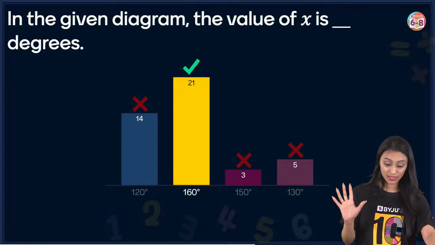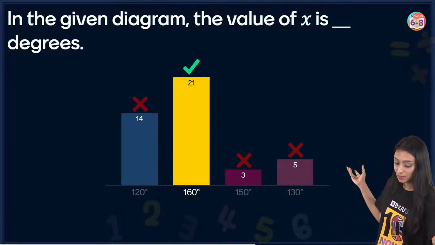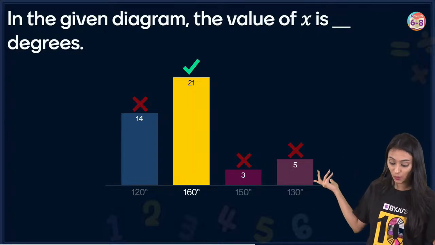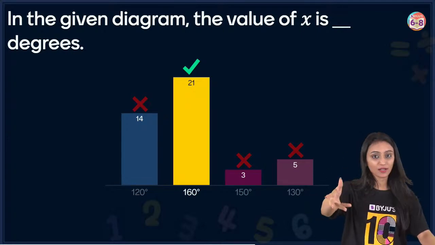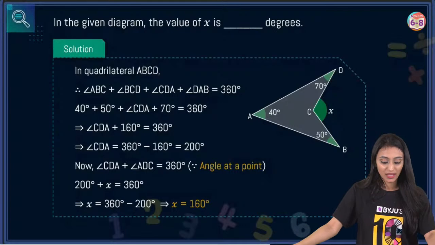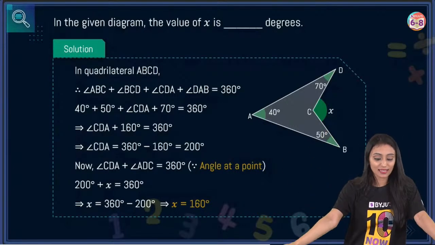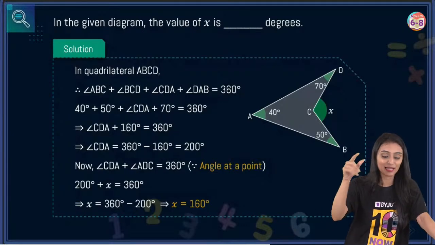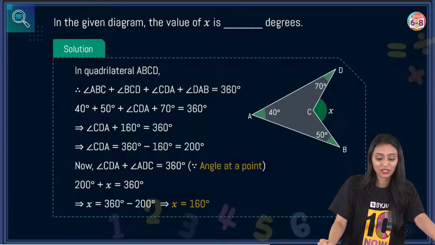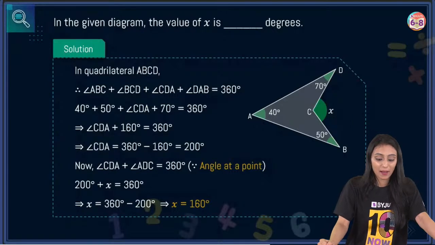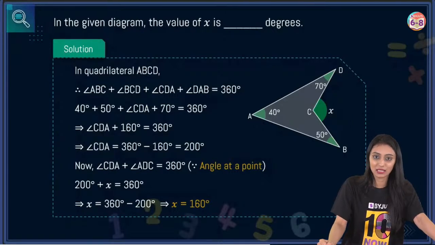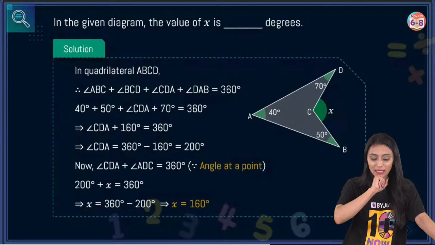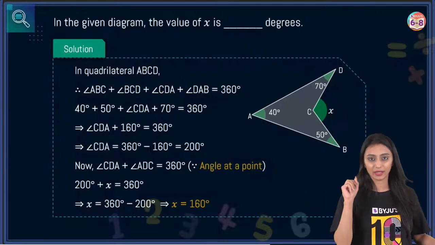Wow, correct answer is 160 degree. And some are saying 120 degree also, 150 degree, 130 degree. I don't know why there is a confusion. It's a very simple question though. So we can see this quadrilateral ABCD over here, right? It's a 4-sided figure. Sum of all the angles inside is going to be 360 degree. Let's add them up, 40 degree, 50 degree, 70 degree, plus angle CDA, that would be 360 degree. From here you can get the value of angle CDA. That would be what? 200 degrees.